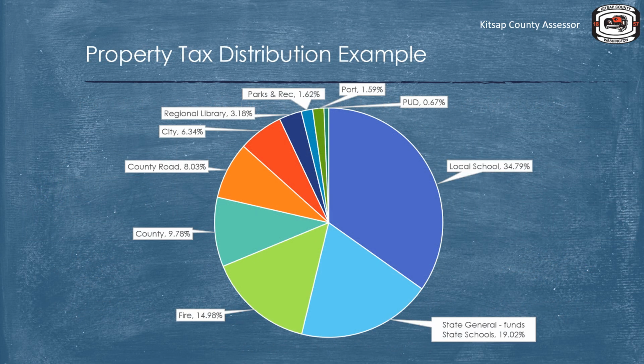The assessor's office must go through this entire process for each taxing district. And the boundaries of the taxing districts can vary. A taxpayer might be in a city district and a port district, and their neighbor might not be. So total assessed values and tax rates must be calculated for each taxing district. Property tax calculation and assessment is a very large and complicated job, but a necessary one for our school systems, fire and emergency services, county road maintenance, libraries, and so on.